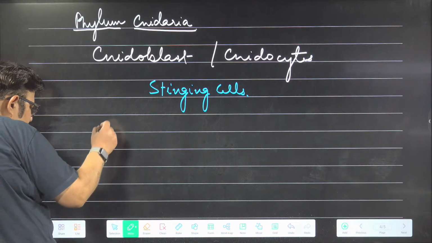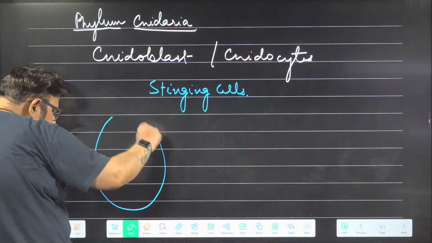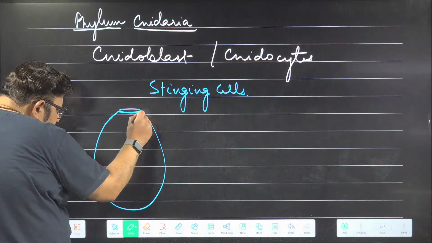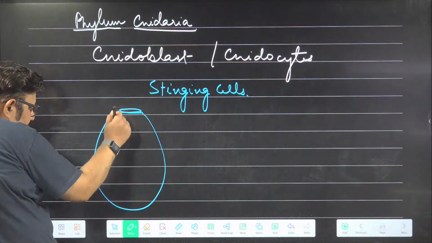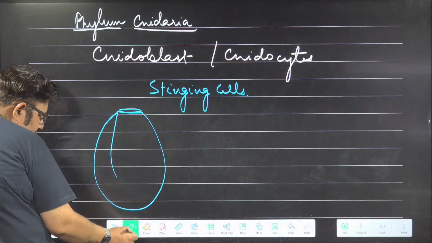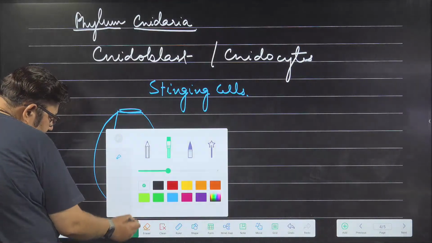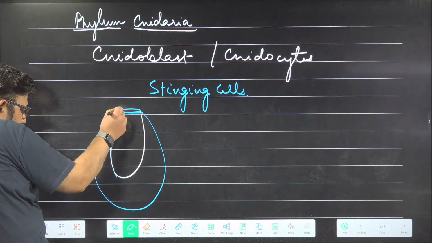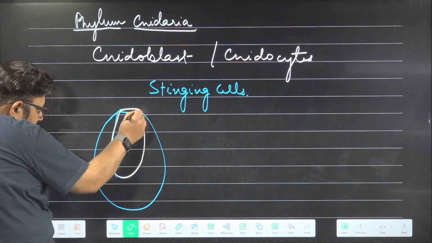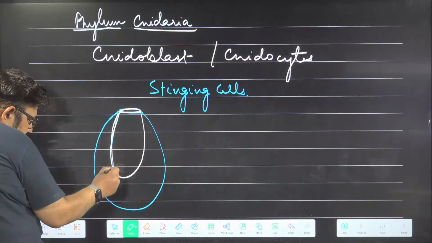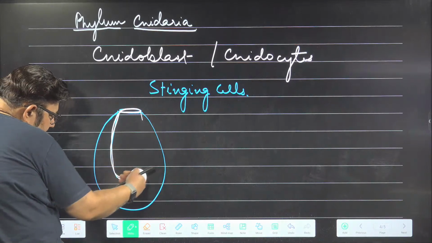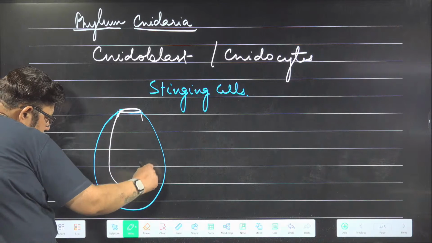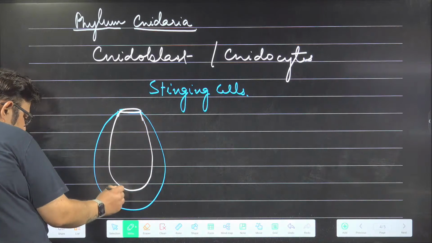This cell actually has one capsule inside, and you know what that capsule is called? That capsule is called nematocyst. A capsule inside the cell called nematocyst. This is the cell.